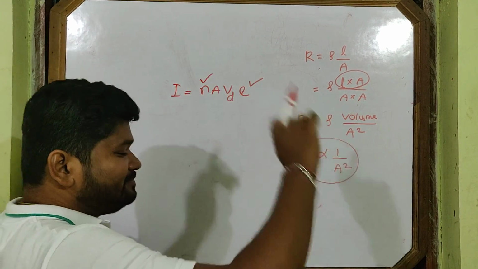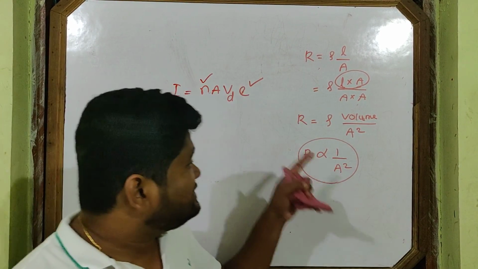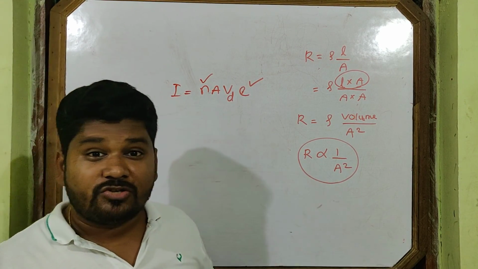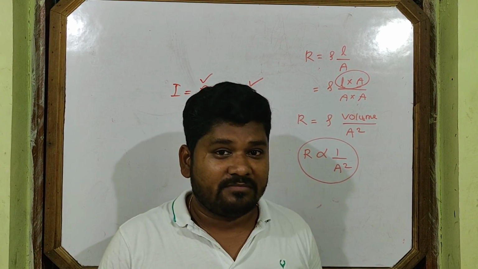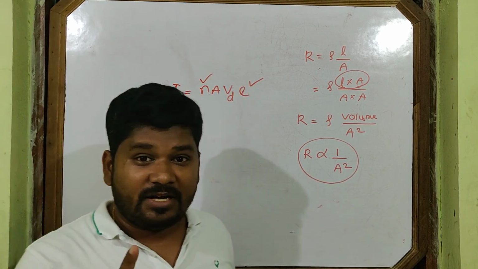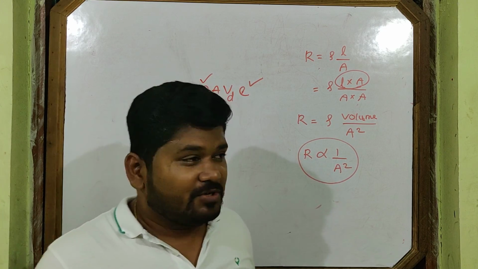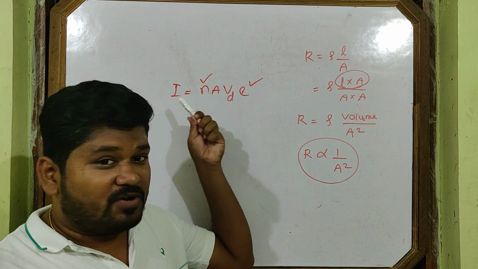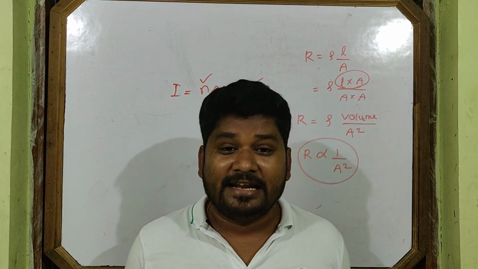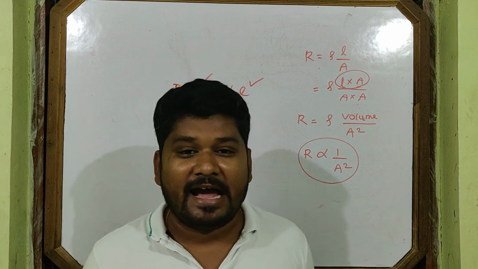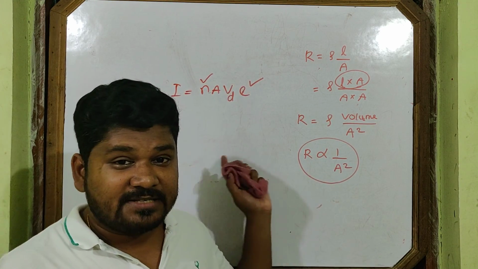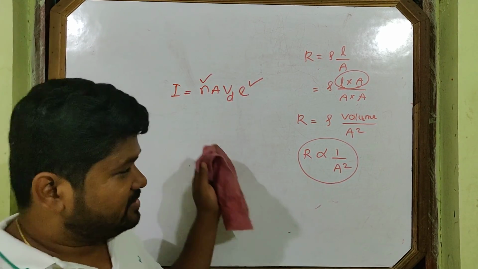Because of N. This is of the order of 10 to the power 29 for copper. So though electron charge is small, the current is more because the free electron density is very large. This is the answer to this question.